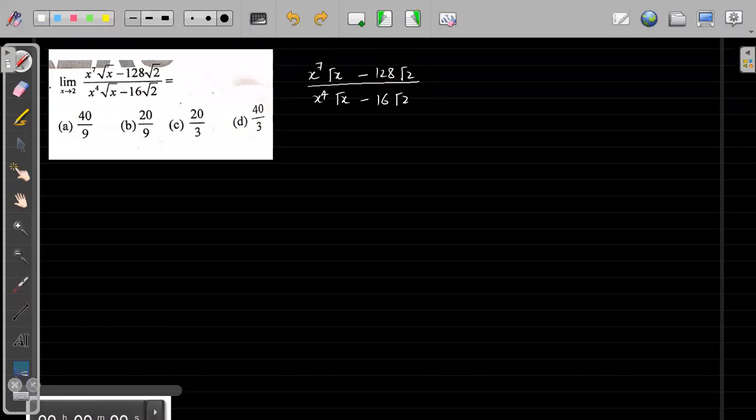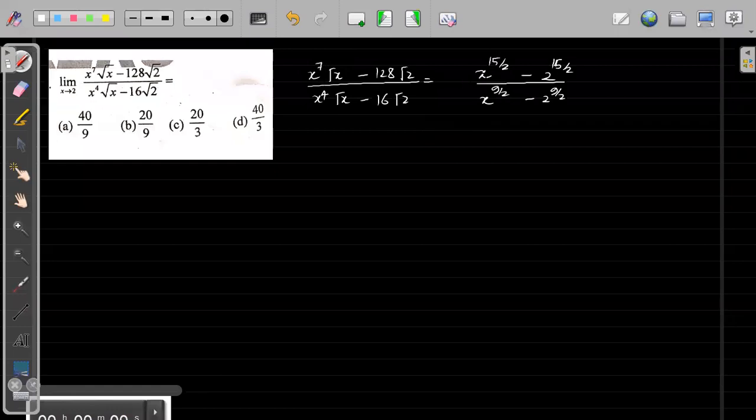So what we can do, I will write first in a proper way so that we can see what is common. This is x to the power 7 plus 1 by 2, so this will become 15 by 2, right? If I combine the powers, this is 2 to the power 15 by 2. And this is x to the power 4 plus 9 by 2, minus 2 to the power 9 by 2. Everybody is okay with this form? I have just combined the powers.